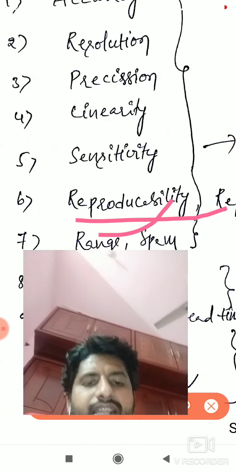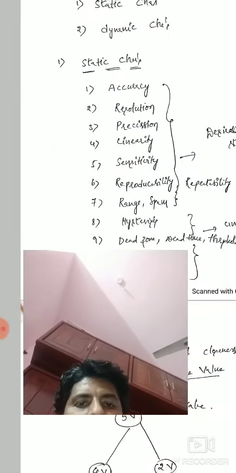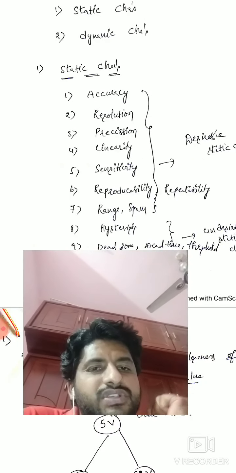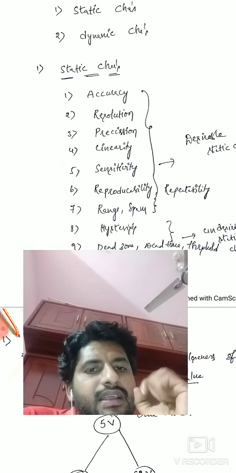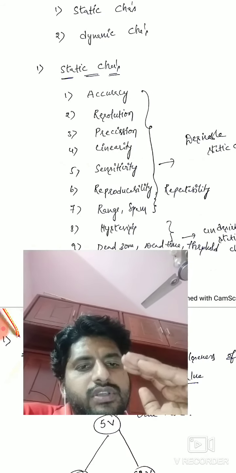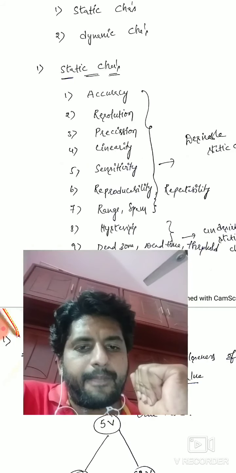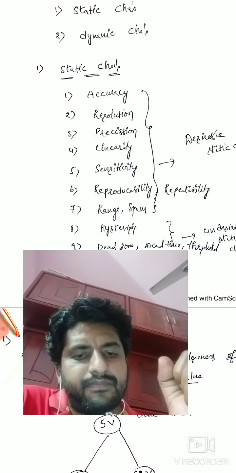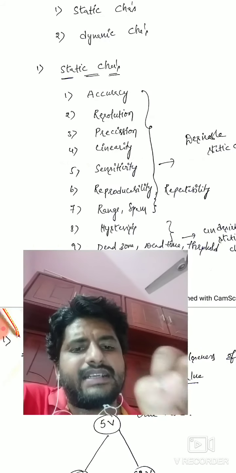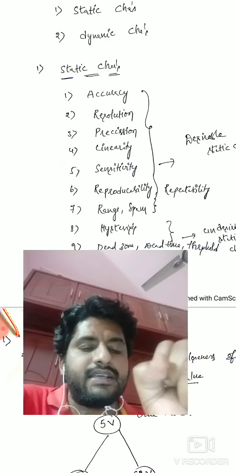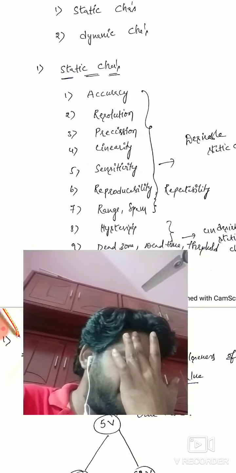These are the desirable characteristics. So what are the desirable characteristics? Accuracy, resolution, precision, linearity, sensitivity, reproducibility or repeatability, range or span. Definitely these characteristics will be present in that instrument, right?